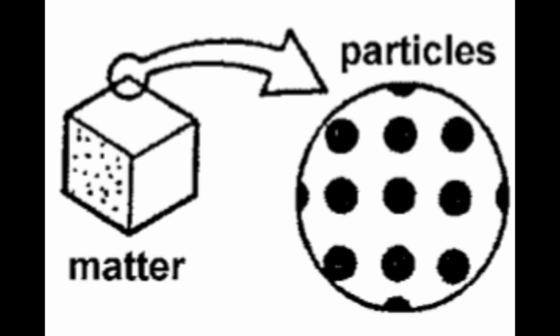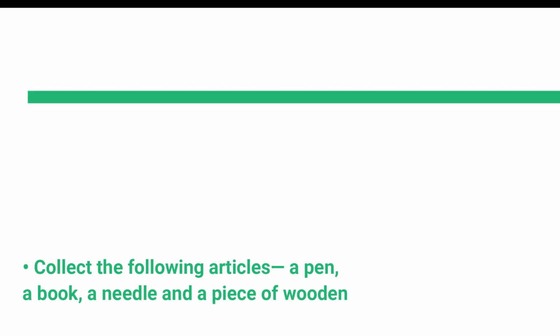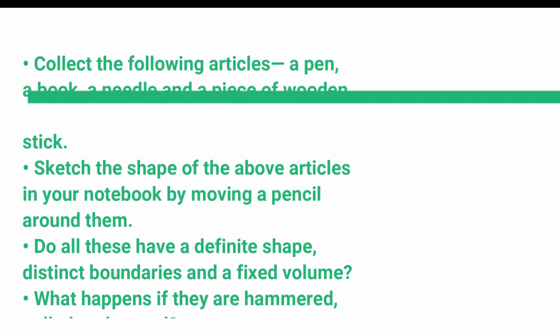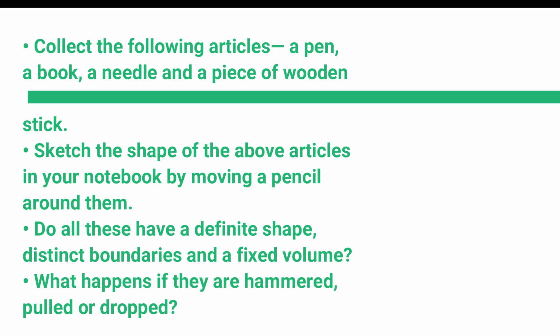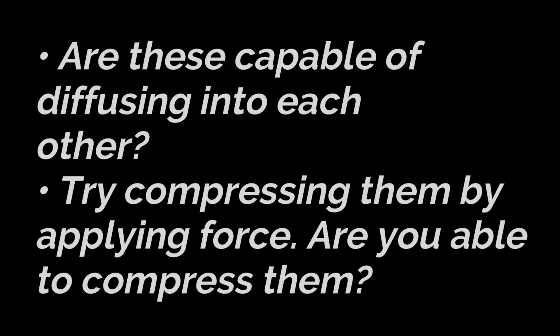The solid state. Activity 1.9. Collect the following articles: a pen, a book, a needle, and a piece of wooden stick. Sketch the shape of the above articles in your notebook by moving a pencil around them. Do all these have a definite shape, distinct boundaries, and a fixed volume? What happens if they are hammered, pulled, or dropped? Are these capable of diffusing into each other? Try compressing them by applying force. Are you able to compress them?